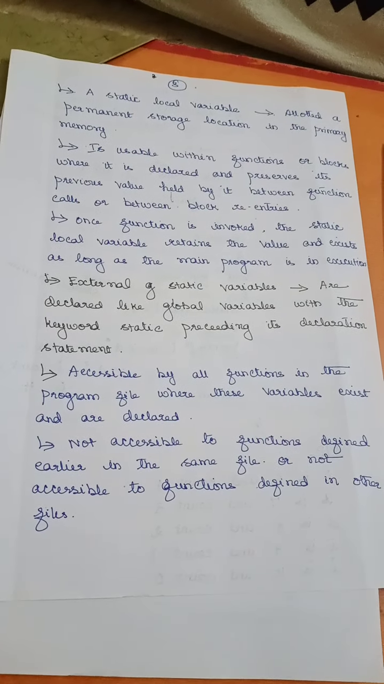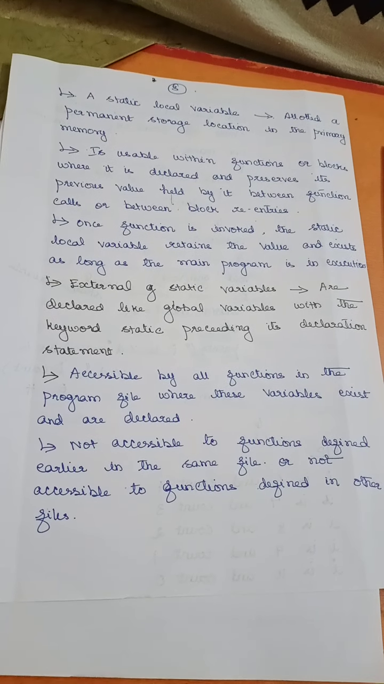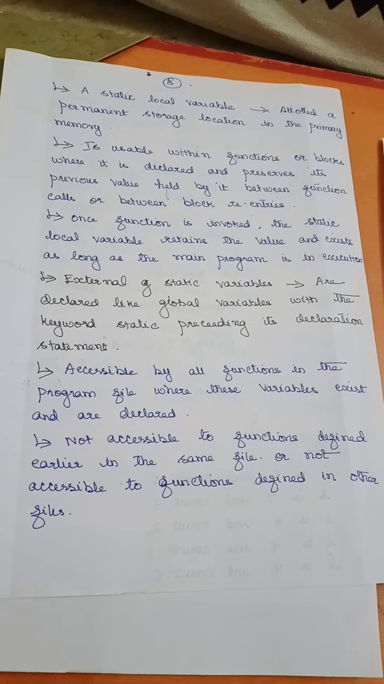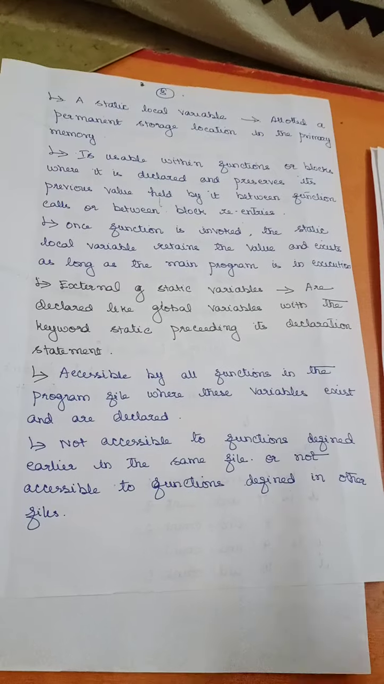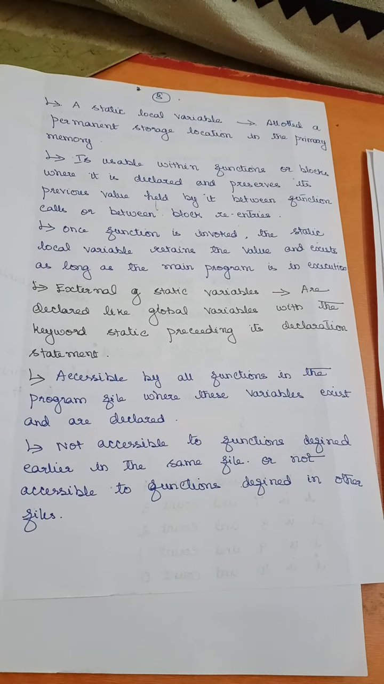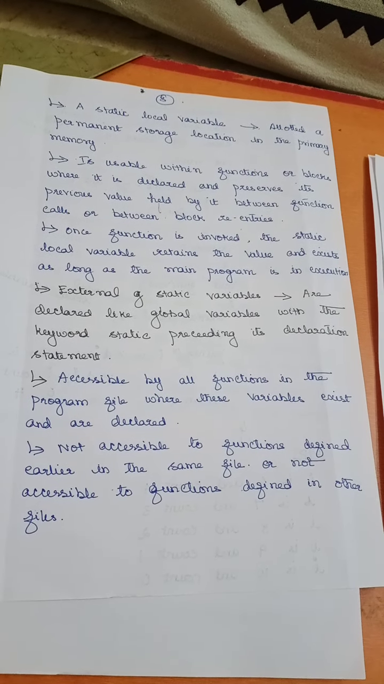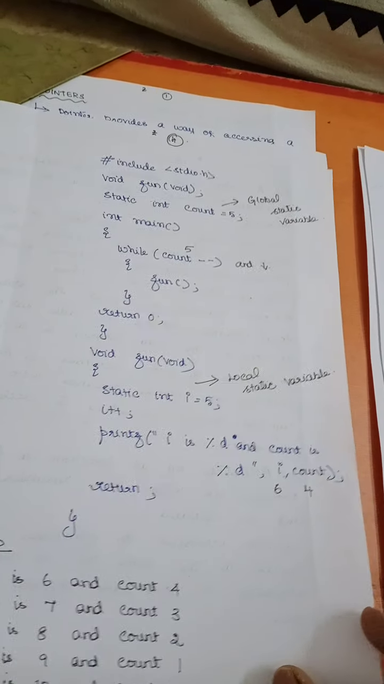Suppose I have defined the function before the static variable, then that particular function cannot use it, and it is not accessible to functions defined in other files. But when you take extern, it is accessible by the functions that are present outside my particular file, right? That is the difference between your static and extern, right?